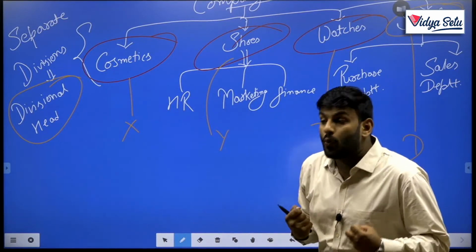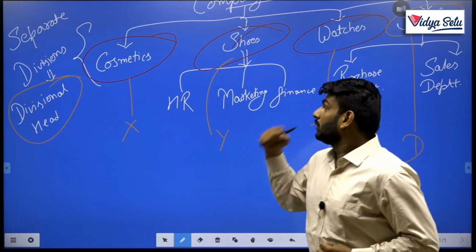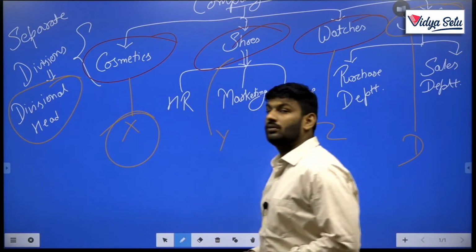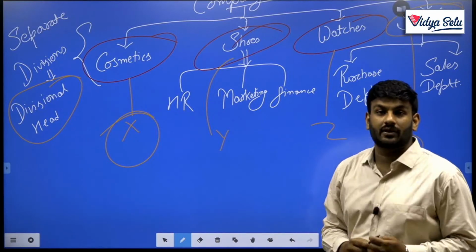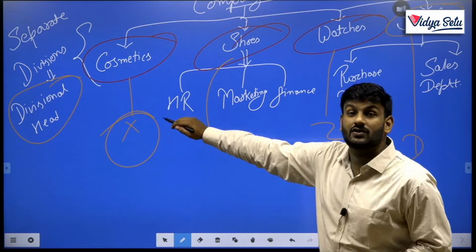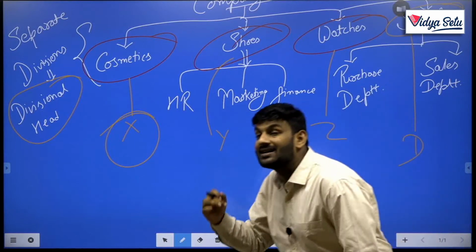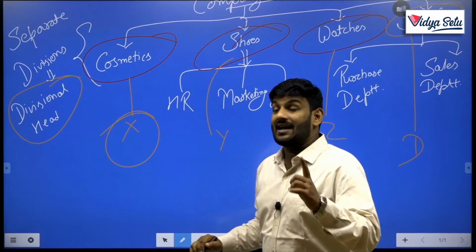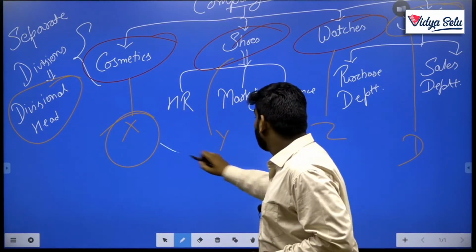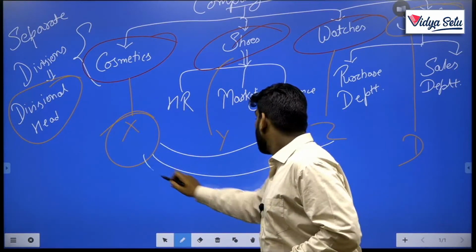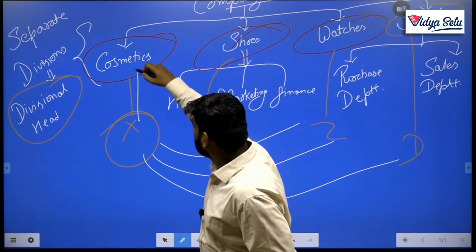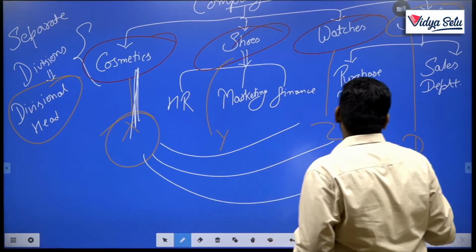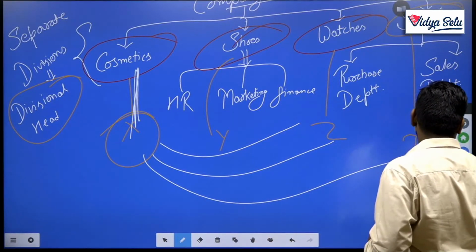Now suppose whatever the profits or losses come to the cosmetics department, only and only X will be liable. No other person will be liable. Only X will be liable, so that you can blame or you can ask what is the profit, what are the losses of cosmetics. As well as X is not liable for any other department. X is liable only for cosmetics department. Clear? Okay, let's see the concept.